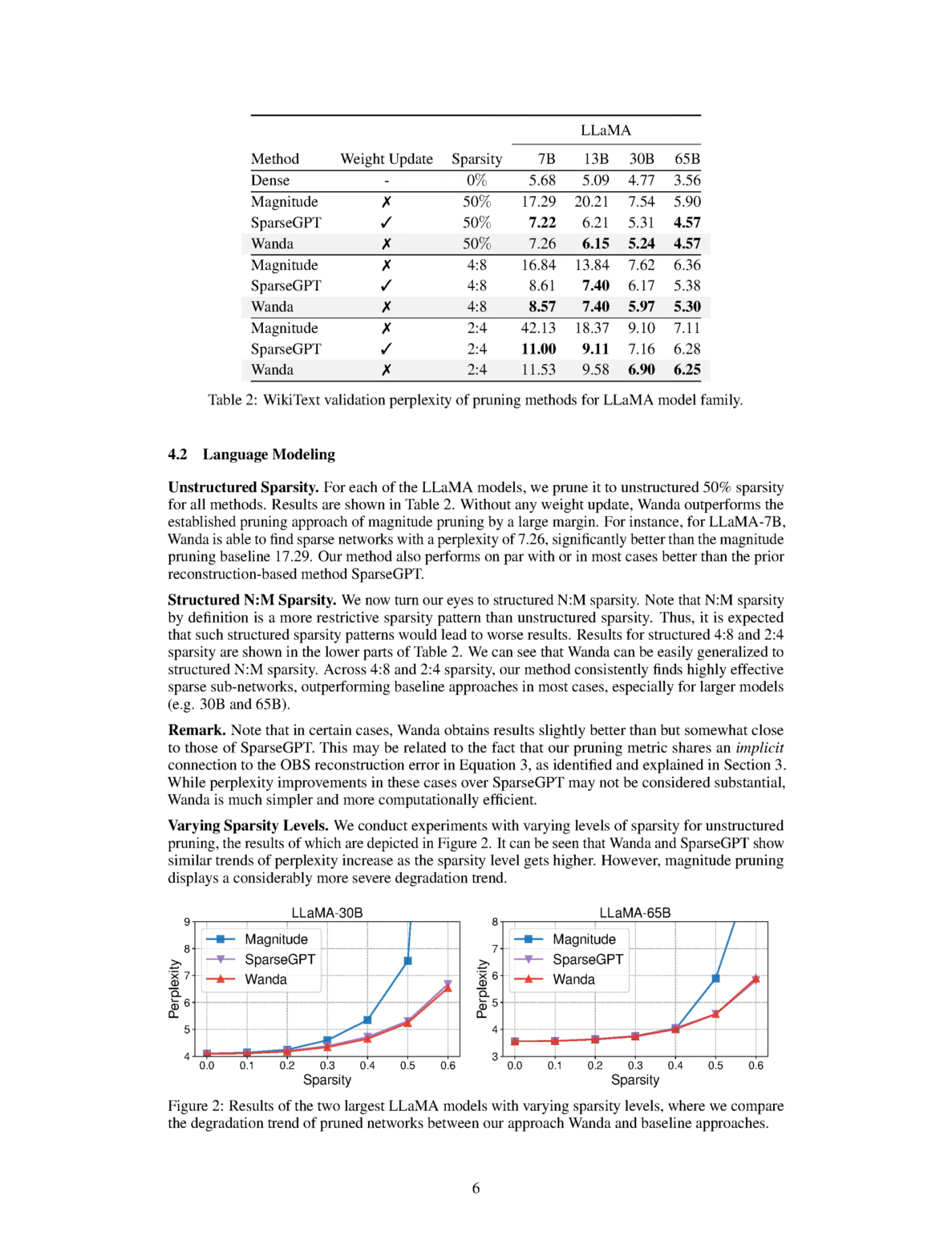Section summary. The paper discusses the performance of Wanda, a new pruning approach, in comparison to established methods for unstructured and structured sparsity patterns. Results show that Wanda outperforms magnitude pruning and performs on par with or better than SparseGPT. Additionally, Wanda is simpler and more computationally efficient than SparseGPT. Varying levels of sparsity for unstructured pruning were also tested, with Wanda and SparseGPT showing similar trends of perplexity increase as sparsity level increases, while magnitude pruning displayed a more severe degradation trend.